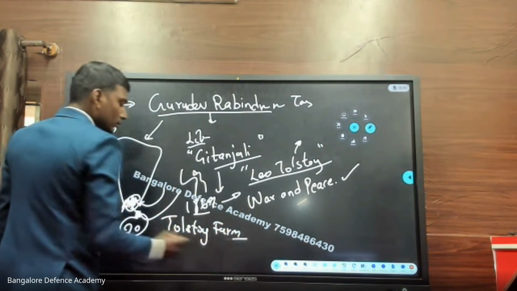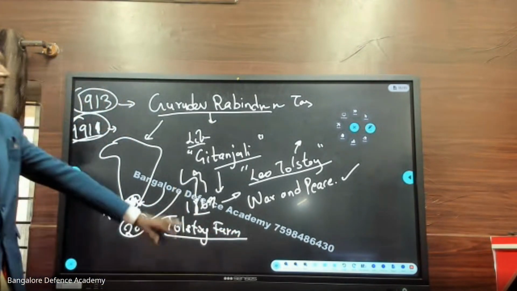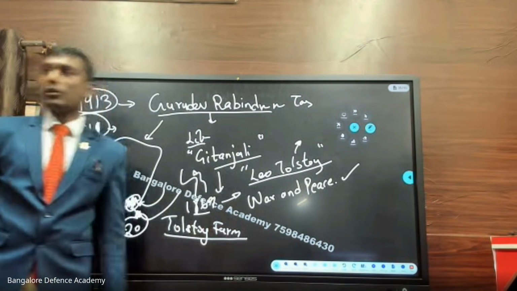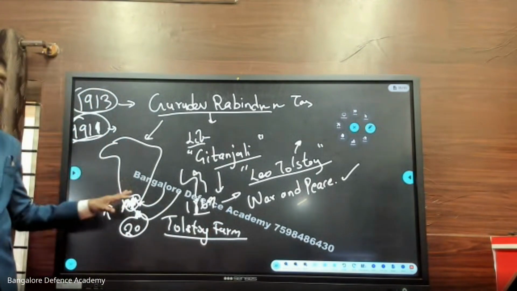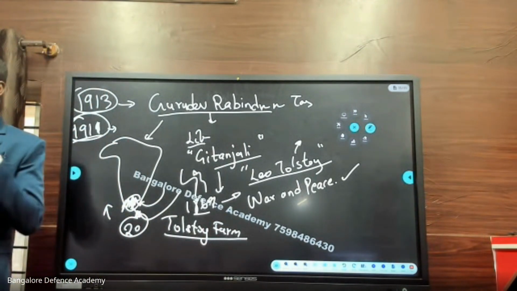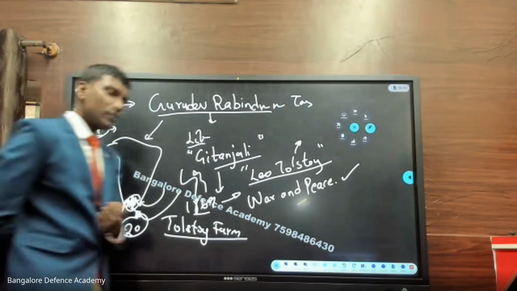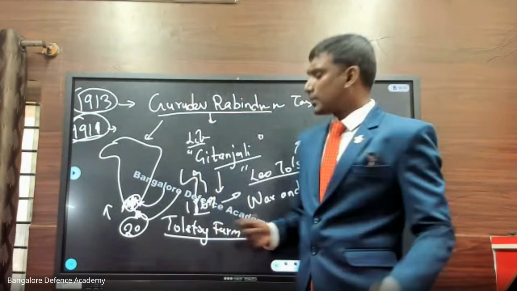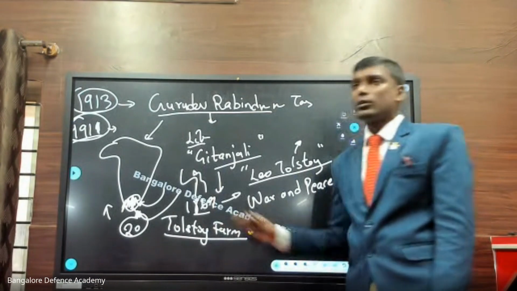Tolstoy Farm was named after Leo Tolstoy. Here in South Africa itself, he started publishing newspapers. He started getting justice, because he was fighting against the British Empire. So already he was a hero here.